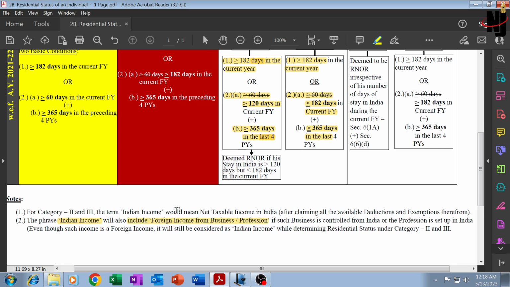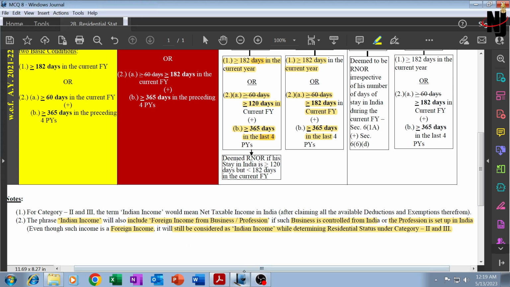That means income from business controlled from outside India, income from business received or deemed to be received outside India, or income from profession received or deemed to be received outside India. If such business is controlled from India or such profession is set up in India, even though such income is a foreign income, it will still be considered as an Indian income while determining residential status for the purpose of category 2 and 3 exceptions.